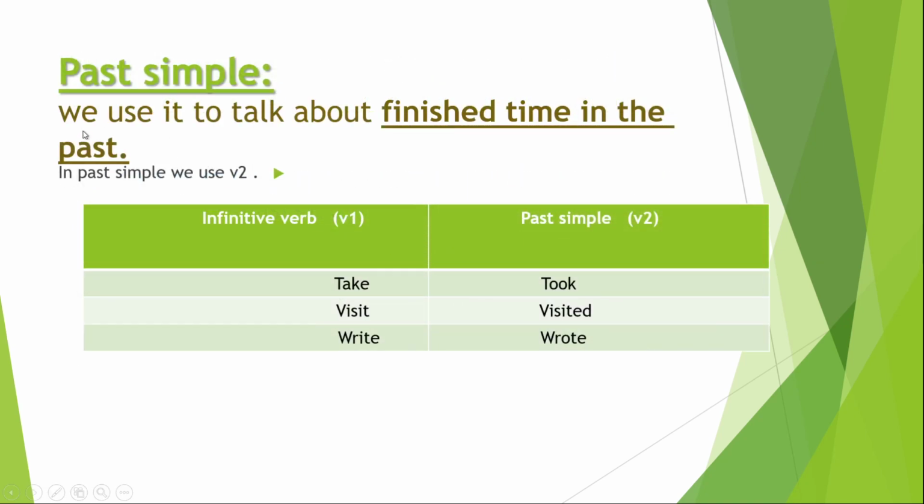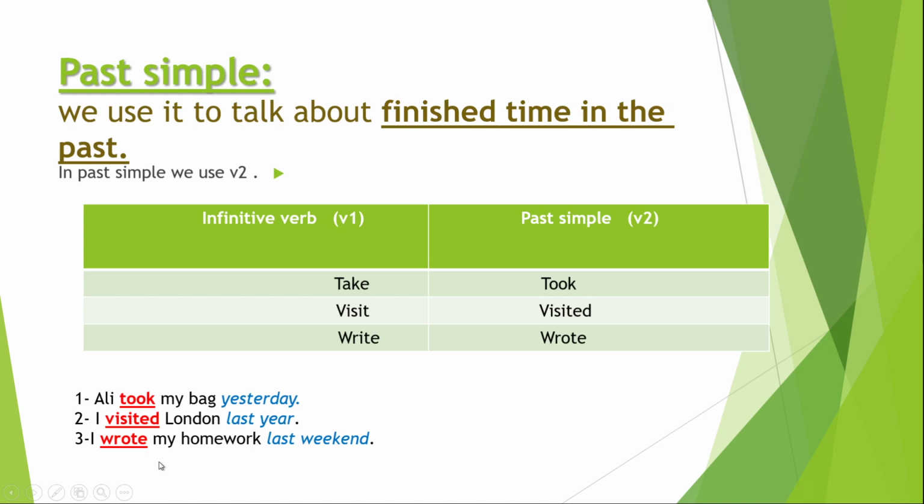Now with past simple, like we said, we use it to talk about finished time in the past. Now, with past simple, you have to turn the verb into the past. The past for take is took. The past for visit is visited. The past for write is wrote. Examples: for the first verb, Ali took my bag yesterday. For the second verb, I visited London last year. For the third verb, I wrote my homework last weekend.